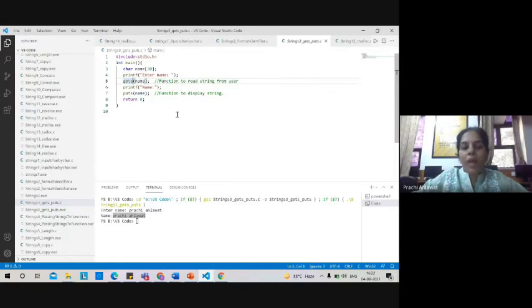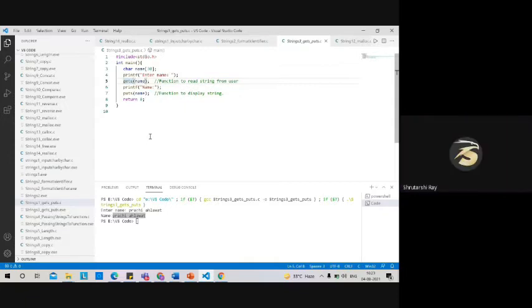Another difference between scanf and gets is that scanf terminates a string whenever it encounters a space or new line, whereas in case of gets it looks for new line or null symbol. It does not terminate a string once it encounters a space. So this is how things are working, and that is why instead of scanf, whenever you are dealing with strings, you should always go with the gets function and not with the scanf function. I hope this is clear to everyone.